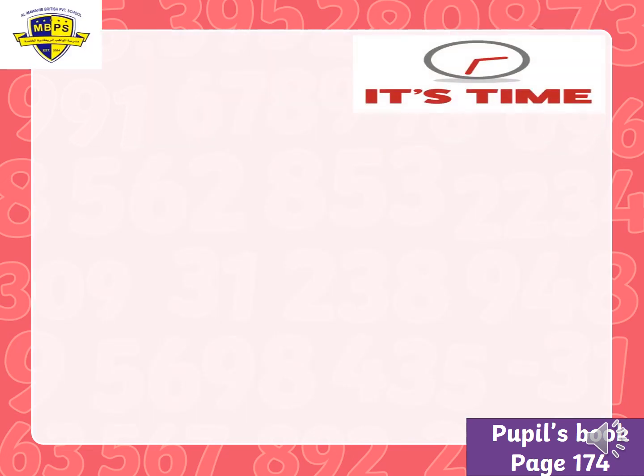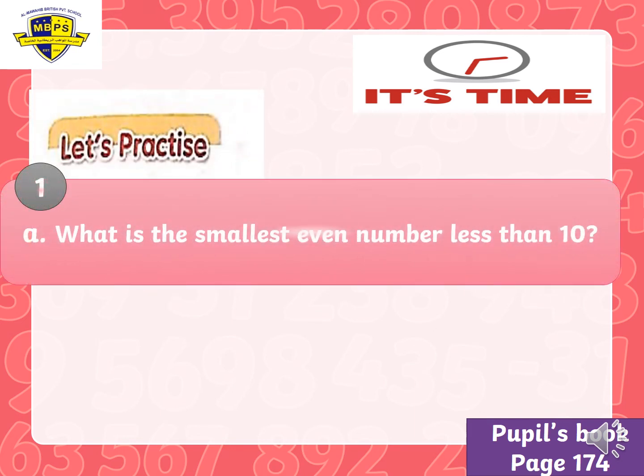It's time to practice, grade 1. You can follow these questions in your pupil's book, page 174. Let's practice. Question number 1, A. Let's read the question and try to think about the answer. What is the smallest even number less than 10? We just said it in the previous slide. Very good. 0.